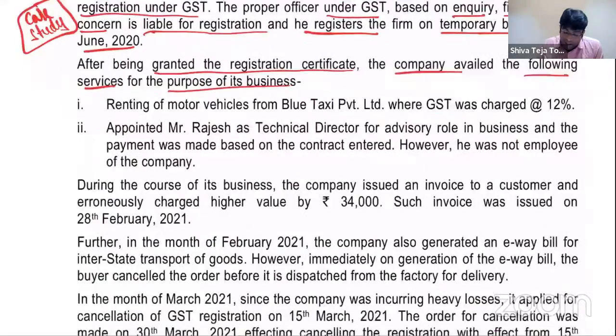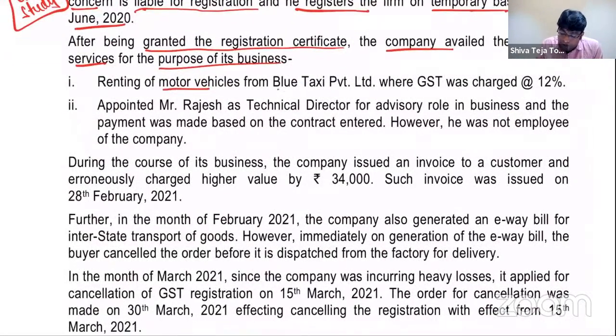First one, renting of motor vehicle from Blue Taxi Private Limited. That word is interesting, Private Limited, where GST is charged at 12%. Let me tell you, my dear friends, in case of renting of motor vehicle, RCM provisions will come into picture if supplier is any person other than body corporate. Receiver is a body corporate and the tax rate is only 5%.